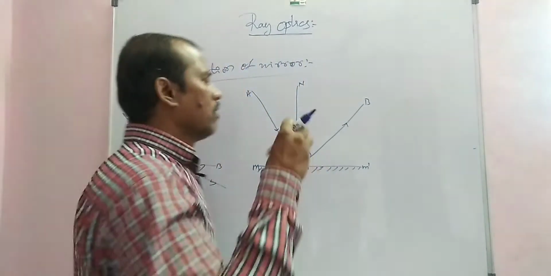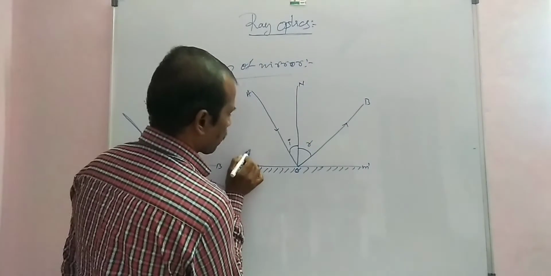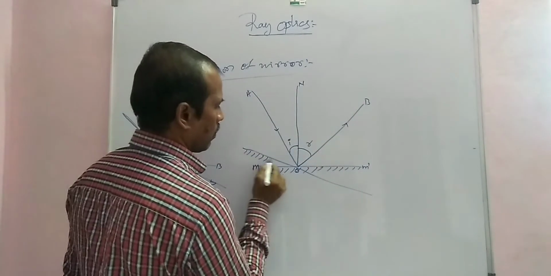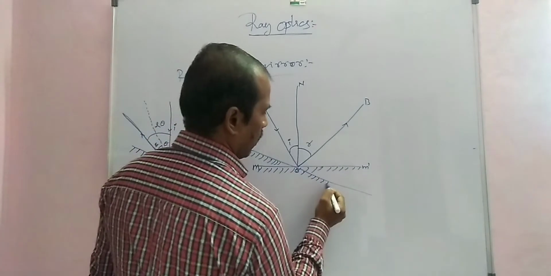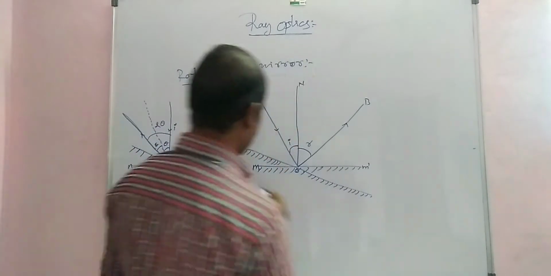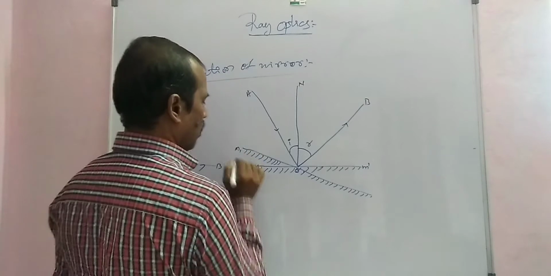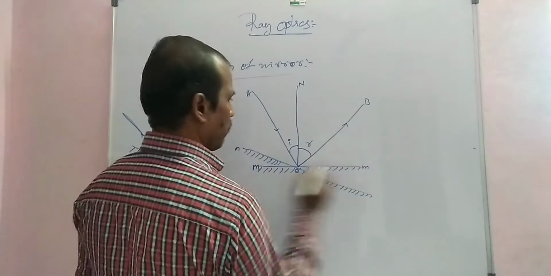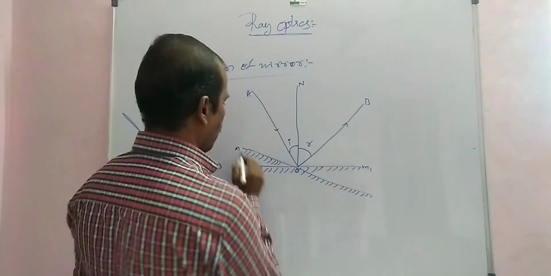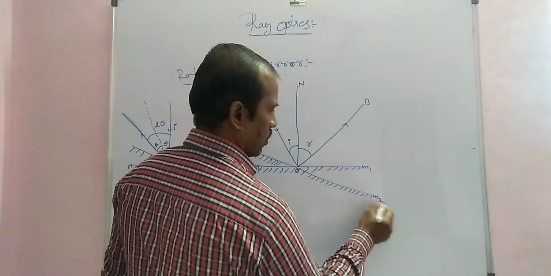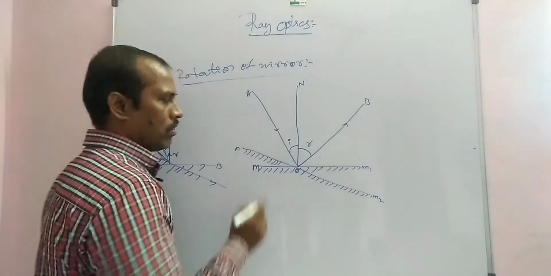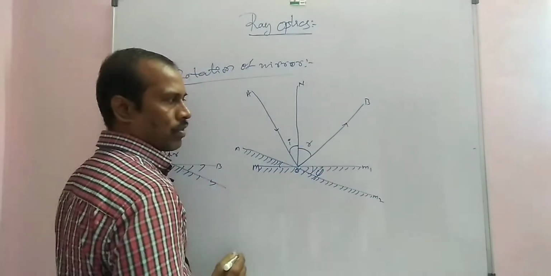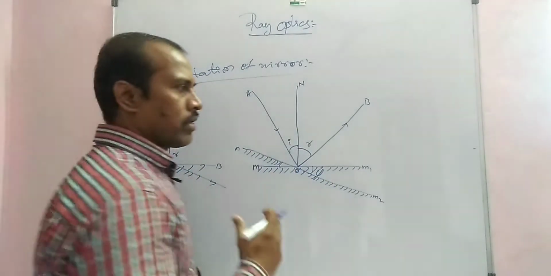Now the mirror M1 rotates to M2 by an angle, for example, phi. The incident ray is fixed.